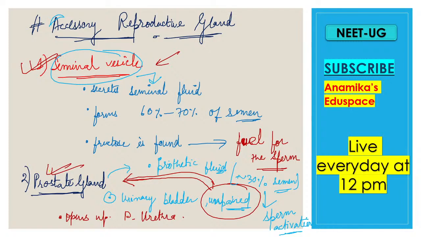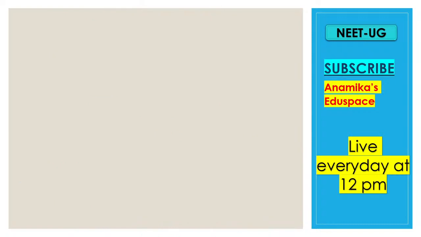Next, we'll study about the third one, that is bulbourethral gland, or the Cowper's gland.